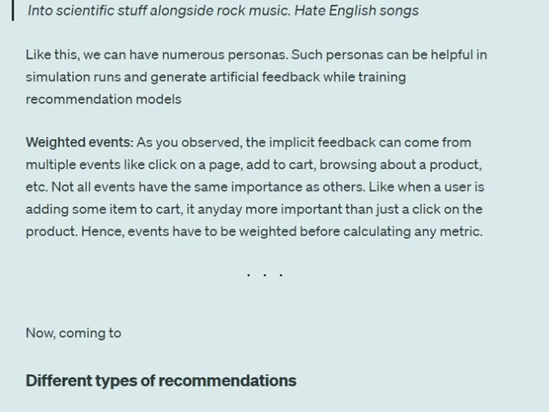So basically, implicit feedback, as I told you, can be of multiple types, like you are measuring the time spent on the app, click rate, click on hyperlink, etc. Now, each of these events might not have the same weightage as others.